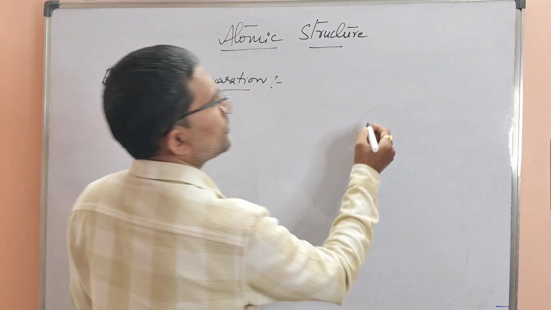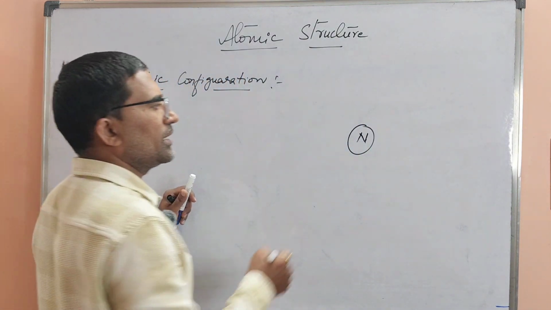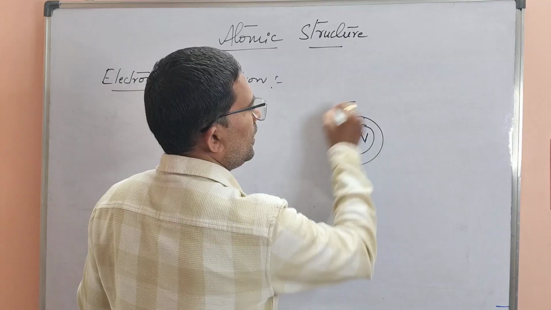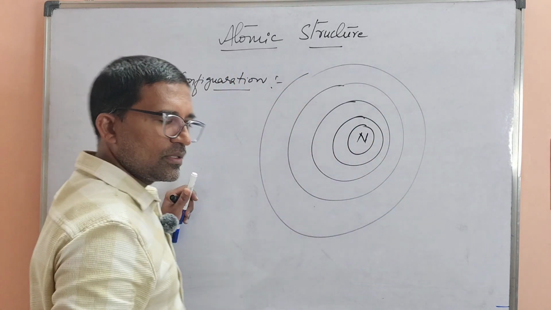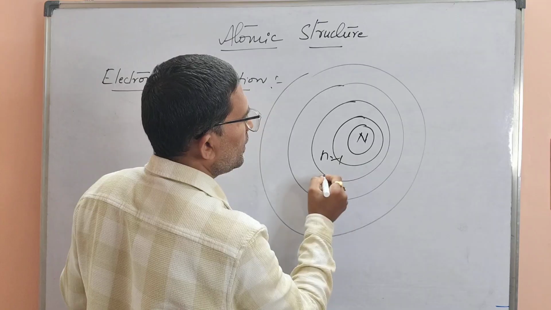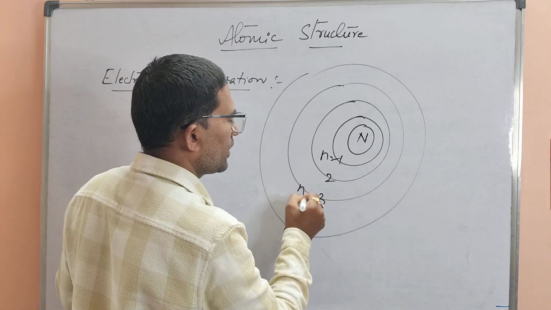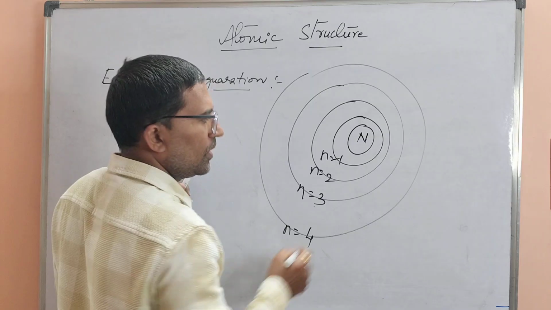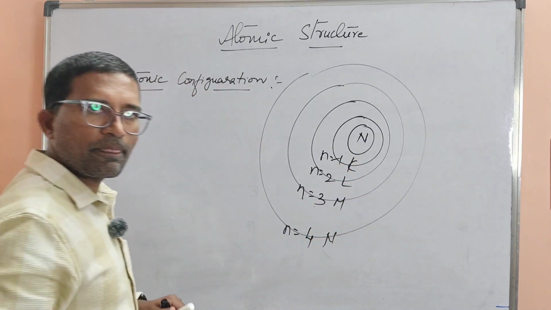Before I draw the Moeller's diagram, for example, if I take one atom having some nucleus, this is the first shell, second shell, third shell, fourth shell, and so on. This is n is equal to 1, n is equal to 2, n is equal to 3, n is equal to 4, also named as K shell, L shell, M shell, N shell, and so on.